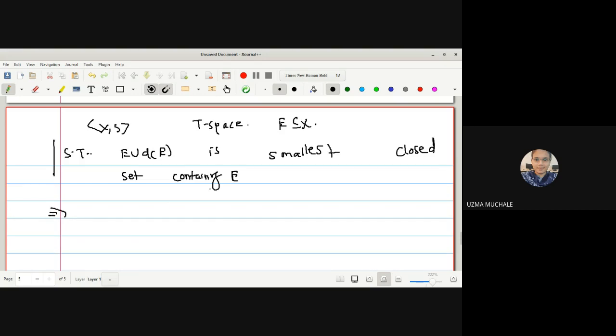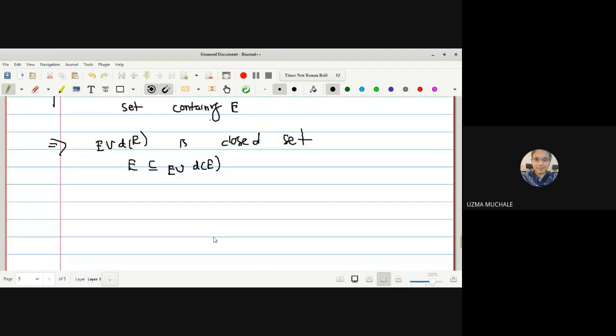But by the previous theorem, what can we write? E union derived set of E is a closed set. E is already contained in E union derived set of E. We have already proved by the last theorem that E union derived set of E is a closed set. But we have to prove that it is the smallest closed set containing E.